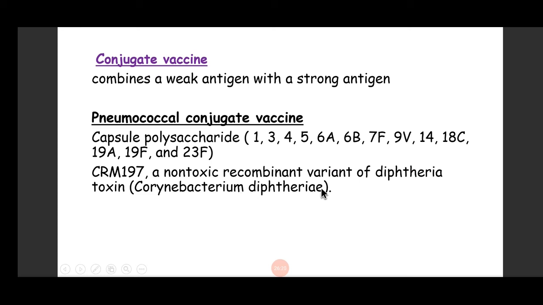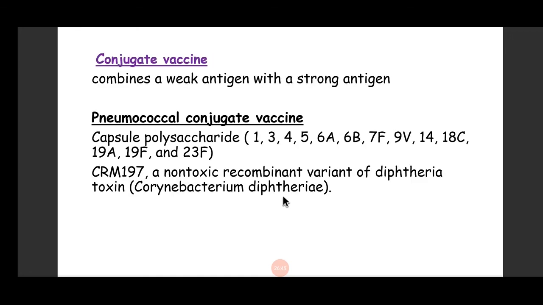So we take pneumococcal polysaccharides and combine them with diphtheria toxin, a non-toxic recombinant variant called CRM197, and that is used as a conjugate vaccine. It is a very effective vaccine against pneumococcal infection.